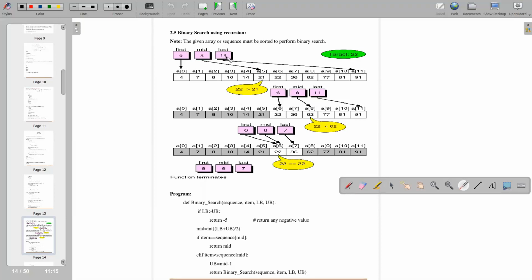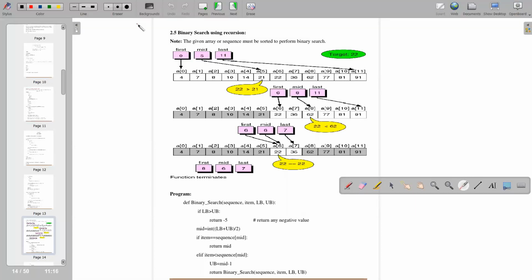How will you find the binary search using recursion? In data structure, you must have heard about binary search. What is binary search? You have to find a number in a given list, so you apply binary search. In data structure, you have two types of search: binary search and linear search. Here we have to find a number using binary search with recursion.